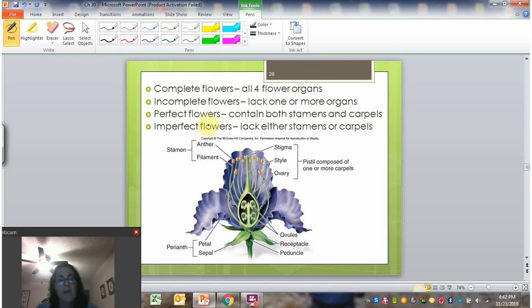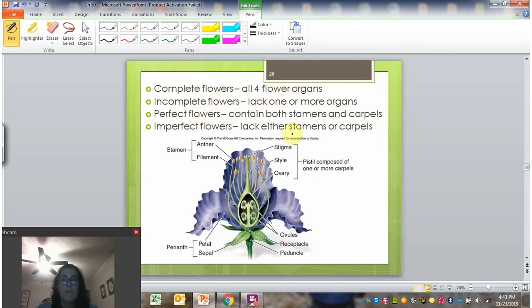So there are names for flowers depending on whether they have all of the different parts. Complete or incomplete flowers depends on whether or not they have all four of those flower organs. So remember that's sepals, petals, stamen, and pistils/carpels. An incomplete flower lacks one or more of those.